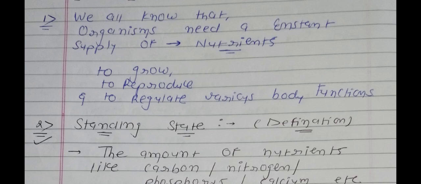So first point, we can say that each and every living organism of this earth needs a constant supply of energy, meaning nutrients, to grow, to reproduce, and to regulate the different types of body functions, meaning the different physiological activities done by the body.